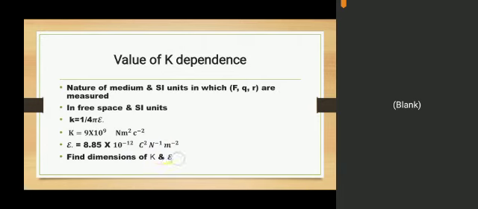Dimensions are not given in your book, but you have learned about dimensions very well in chapter number 1 of first year. So kindly calculate the dimensions of both. This is an important MCQ and short question.